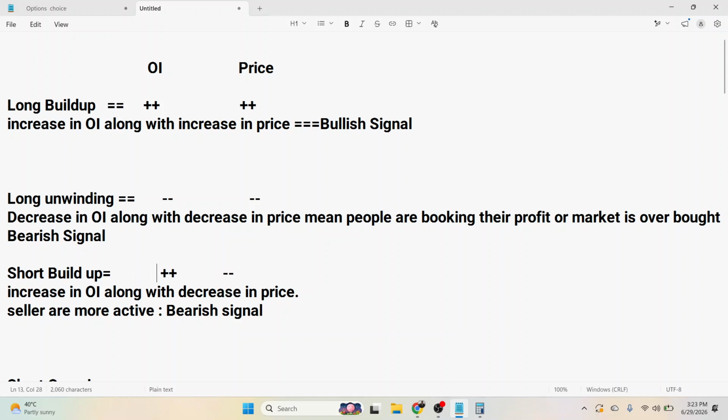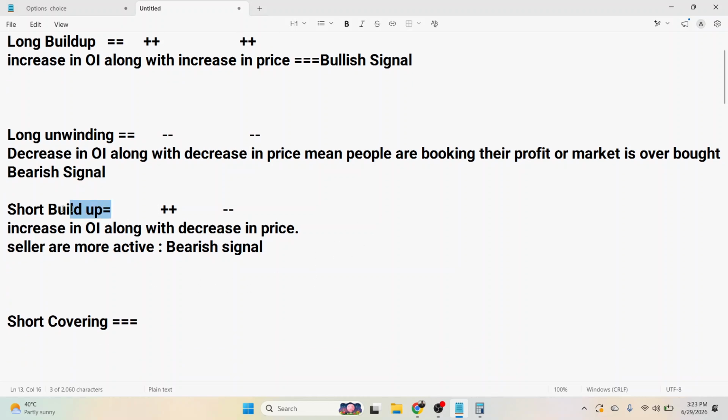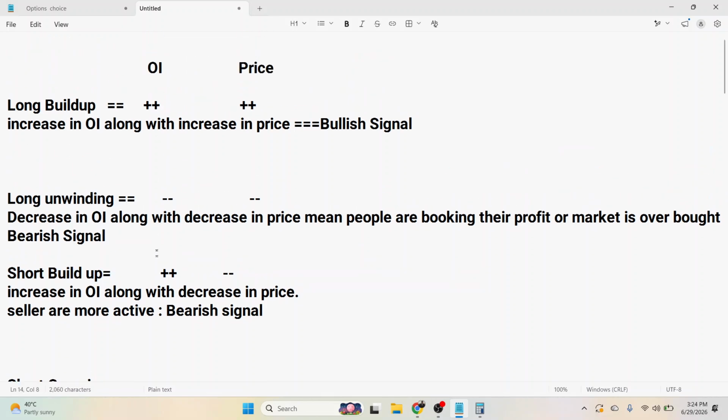People are doing short selling, or they are buying more puts, or selling their futures contracts, or doing call writing. All these things can be possible. So that means the market is on the lower side, on the bearish side. So open interest is increasing and the price is decreasing. प्राइस नीचे जा रहा है और लोगों का इंटरेस्ट बढ़ रहा है. तो लोगों का इंटरेस्ट किस साइड में बढ़ रहा है? शॉर्ट सेलिंग में. They are making their short positions.